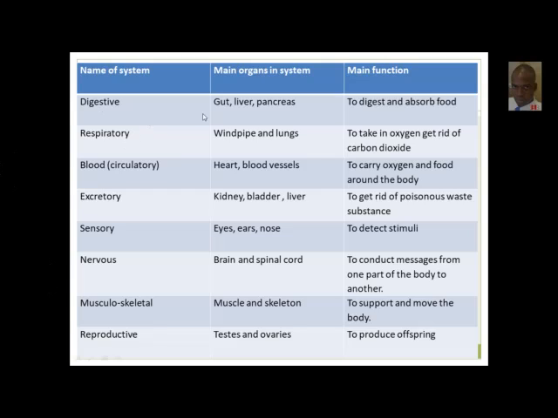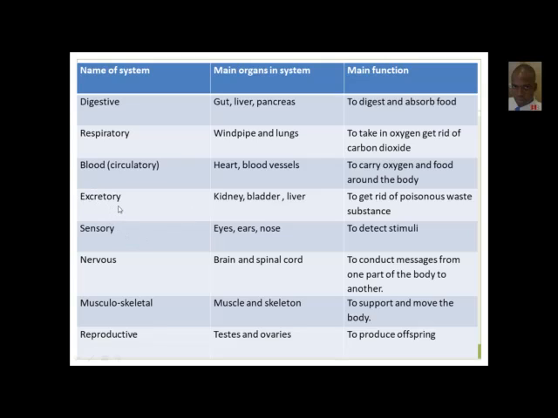So in the digestive system, we have the gut, which would be the intestines, the liver and the pancreas. Their main goal is to ensure that food is digested and absorbed into the blood. The respiratory system, the windpipe, the lungs, right, the nose, and even the mouth, their goal is to ensure that we take in oxygen and get rid of the carbon dioxide from our blood. Good. So the circulatory system, the blood vessels and the heart work together to ensure that oxygen and food is transported all around the body.